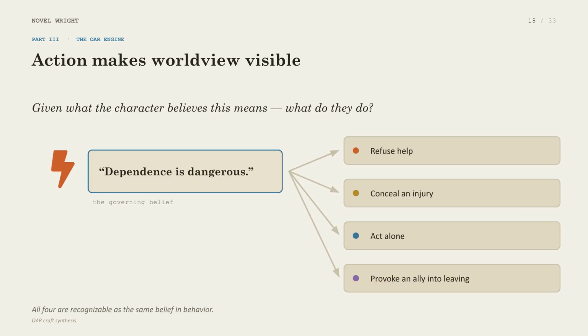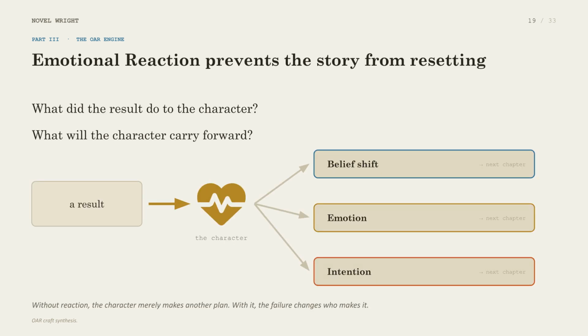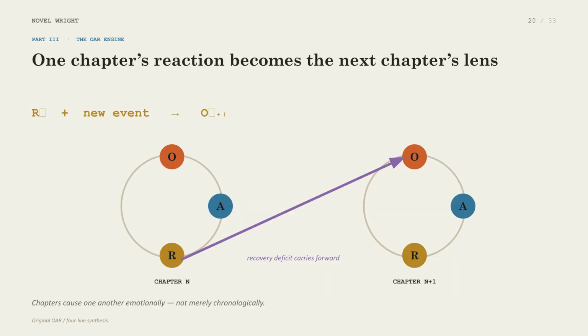Action makes a character's worldview visible. Whether they refuse help or act alone, these behaviors are tangible expressions of their underlying beliefs regarding their situation. An emotional reaction prevents the story from resetting. By processing the meaning of a result, the character's belief system shifts, ensuring the next chapter is impacted by the previous one. Each chapter's reaction becomes the lens for the next.